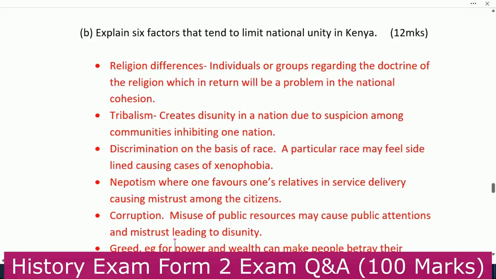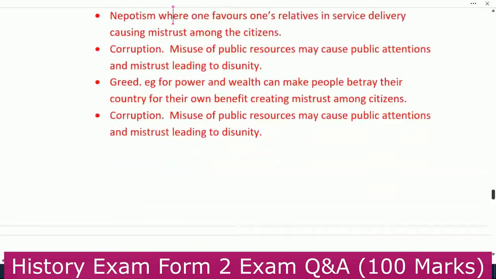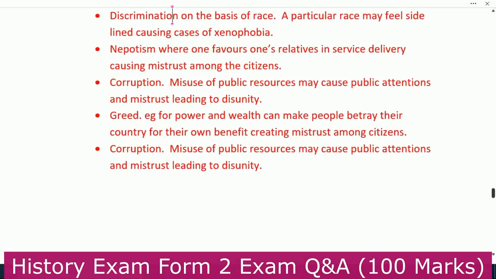Number 2, tribalism. It creates disunity in a nation due to suspicion among communities inhabiting one nation. Next, discrimination on the basis of race. A particular race may feel sidelined, causing cases of xenophobia. We go to the next one.